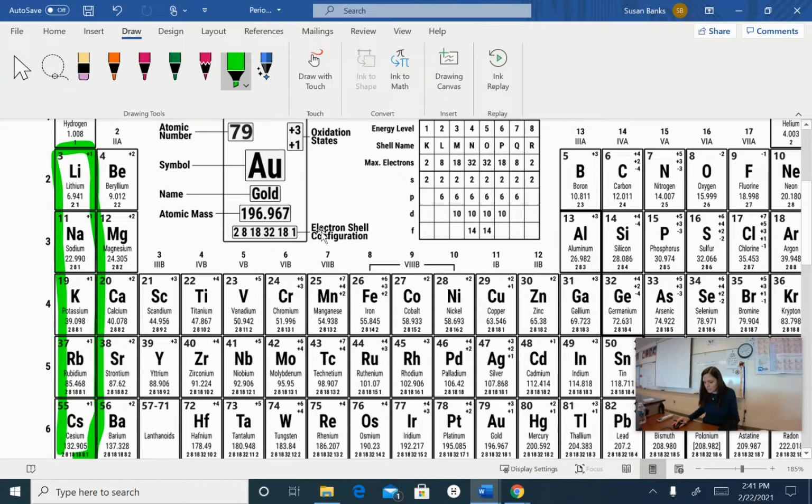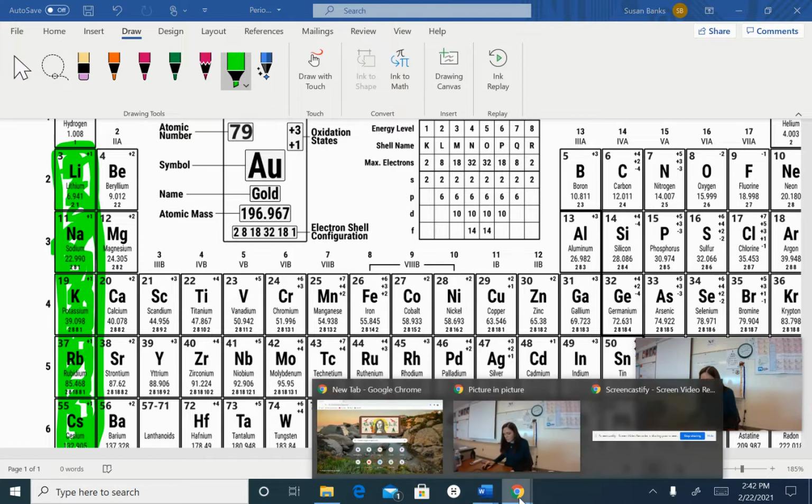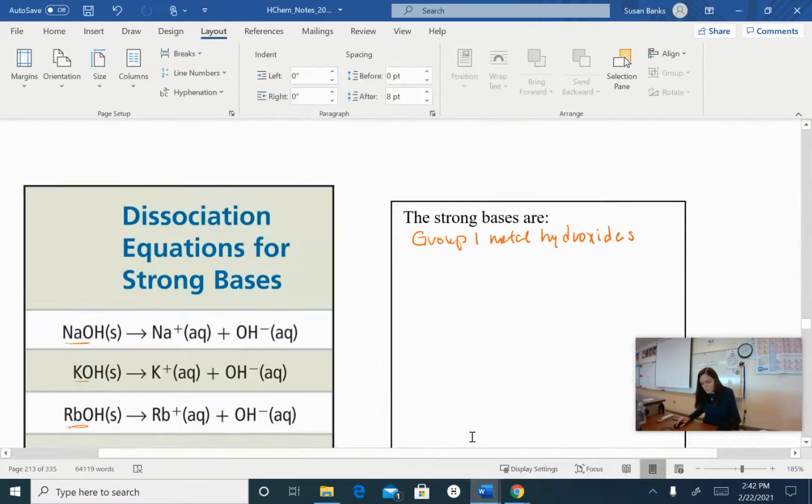I'm not going to go all the way down to francium because francium, let's be honest, is so radioactive that you really can't get it. Its half-life is just 22.5 minutes. Okay? So our group 1 hydroxides are all going to be strong. They're all going to be strong because they are all soluble.